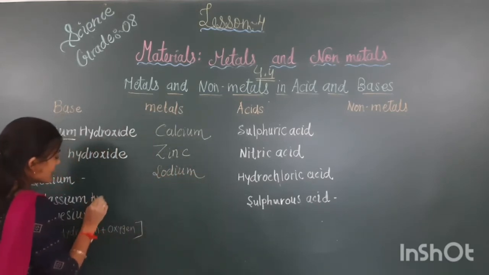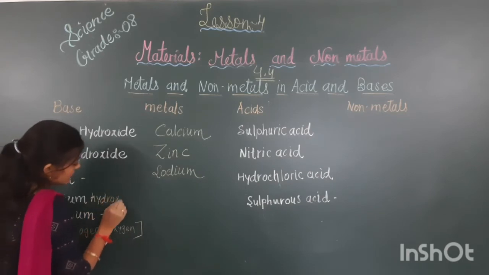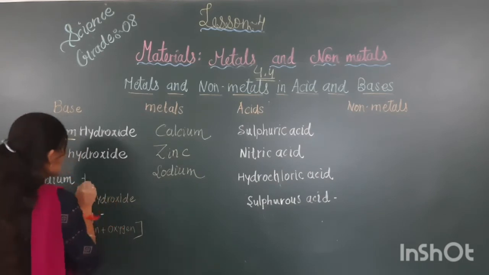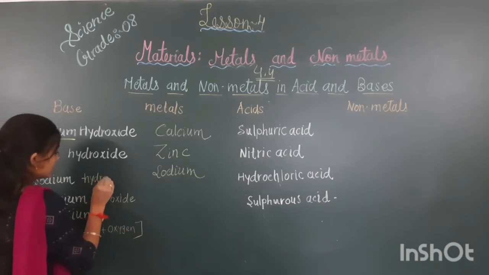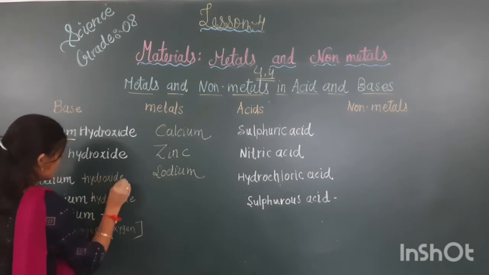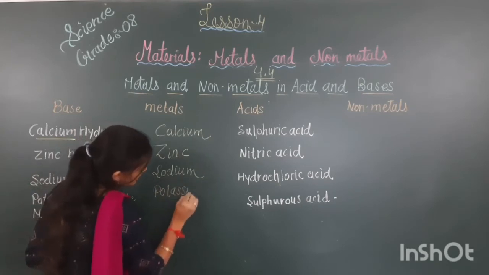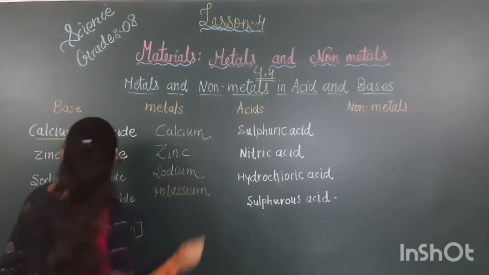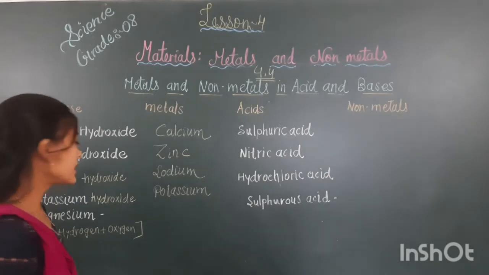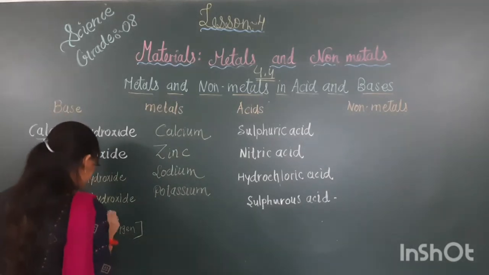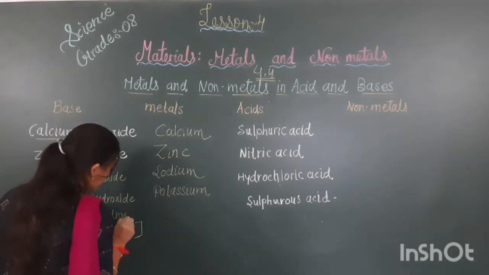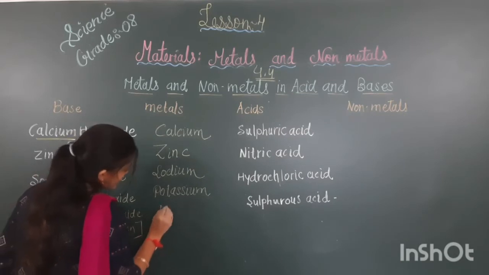In potassium hydroxide, potassium is a metal. And in magnesium hydroxide, magnesium is a metal.